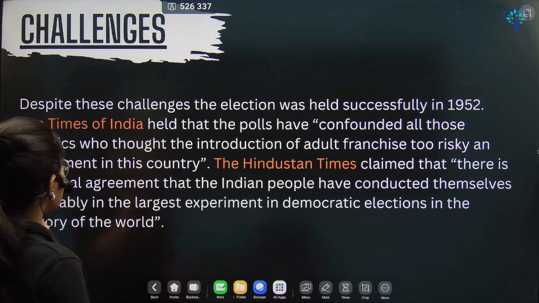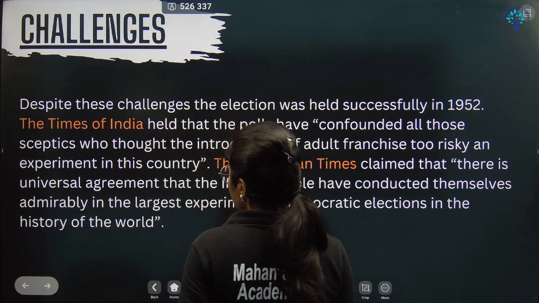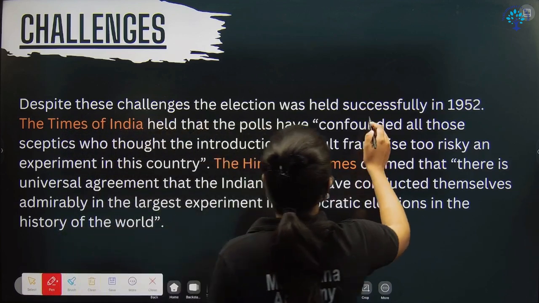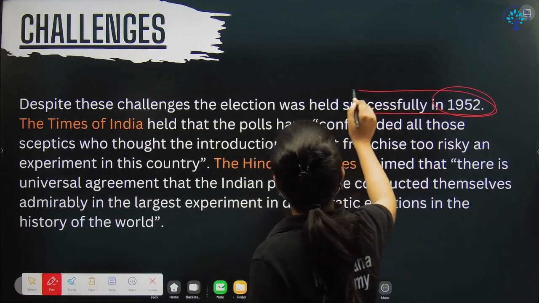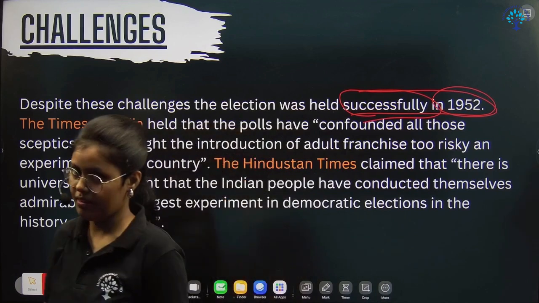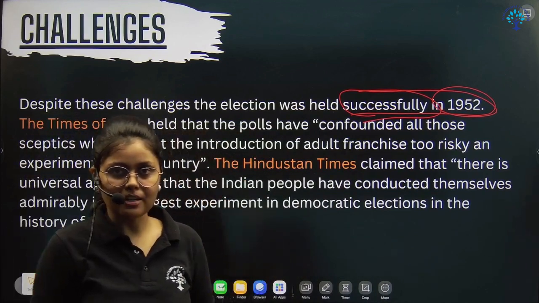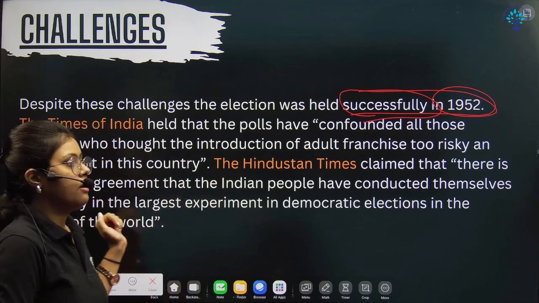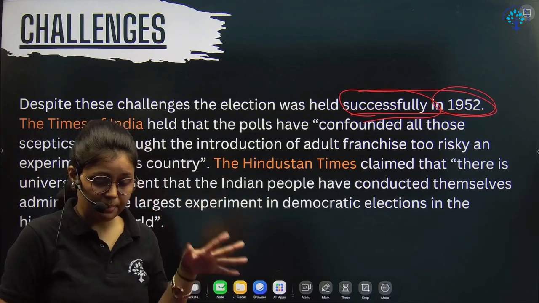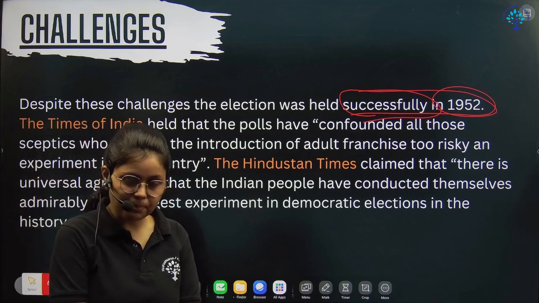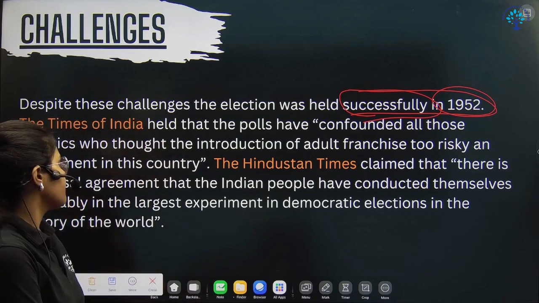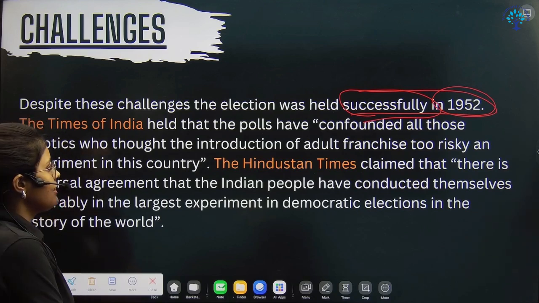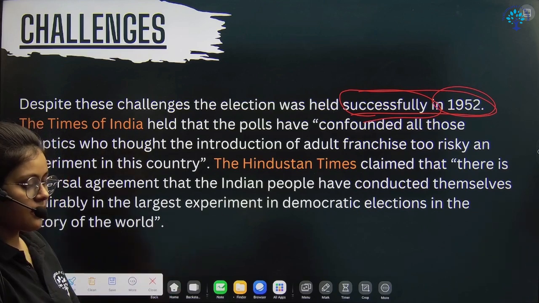Okay, and then we can also see some other challenges and criticism, right? But one thing you can see is that it was successful. It was not a failure. We took a risk, but at last it was a successful attempt, right? The elections happened. The prime minister, the MLAs, the MPs were elected by the people, and they formed the government, right? So the criticism coming from all sides started coming in a positive way.